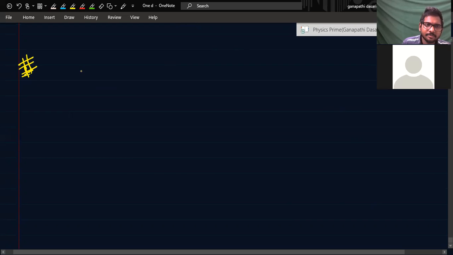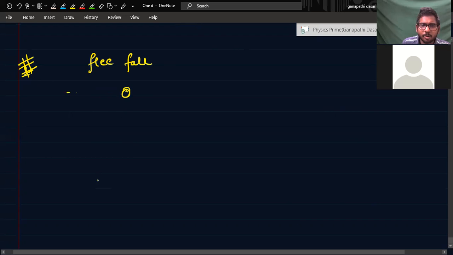A very important concept here: free fall. If we discuss motion under free fall, suppose a ball is falling only under the influence of gravity, then we will study these cases.